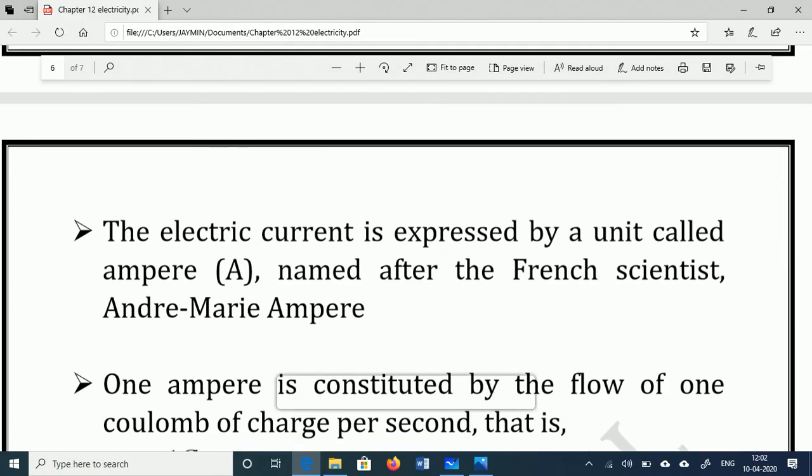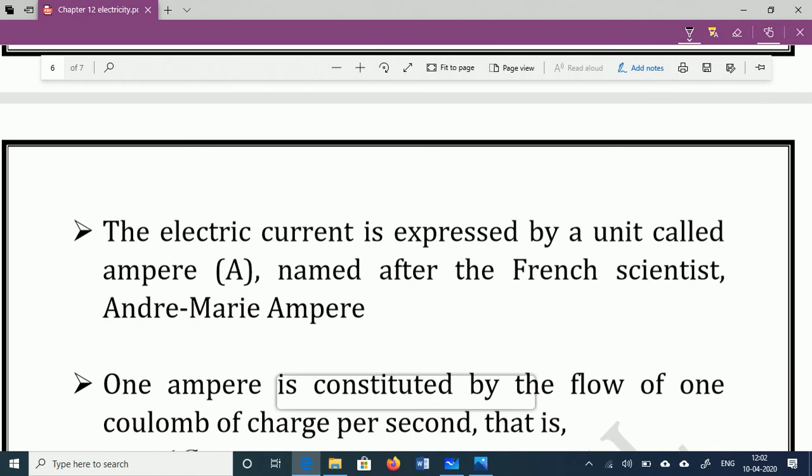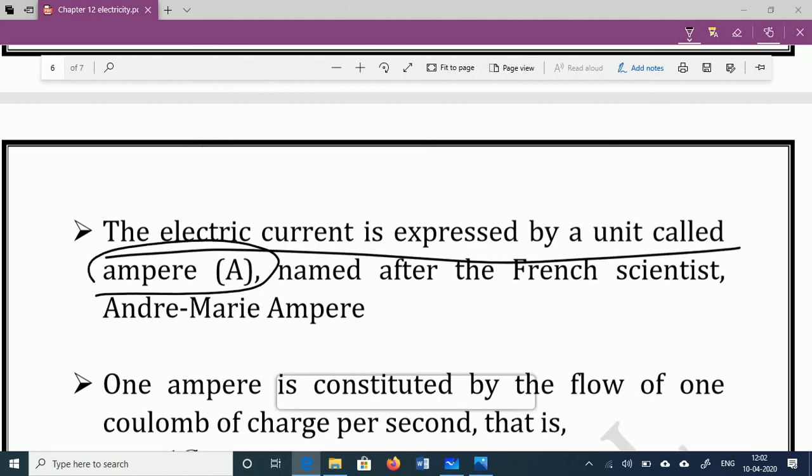Okay, so electric current is also expressed in the unit of ampere, in honor of the scientist Andre Marie Ampere.